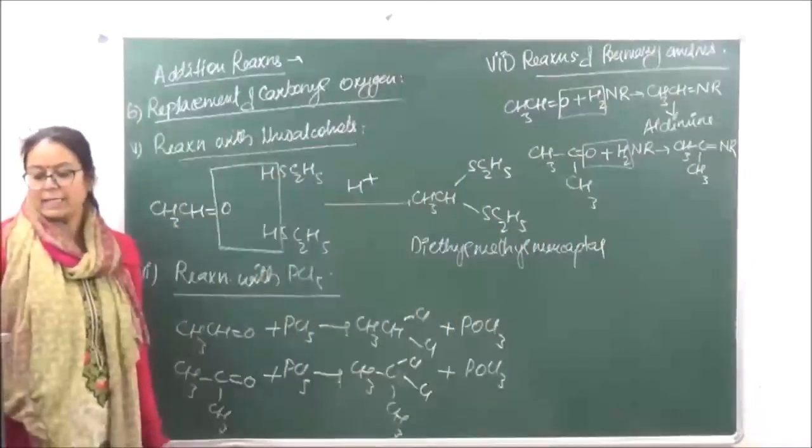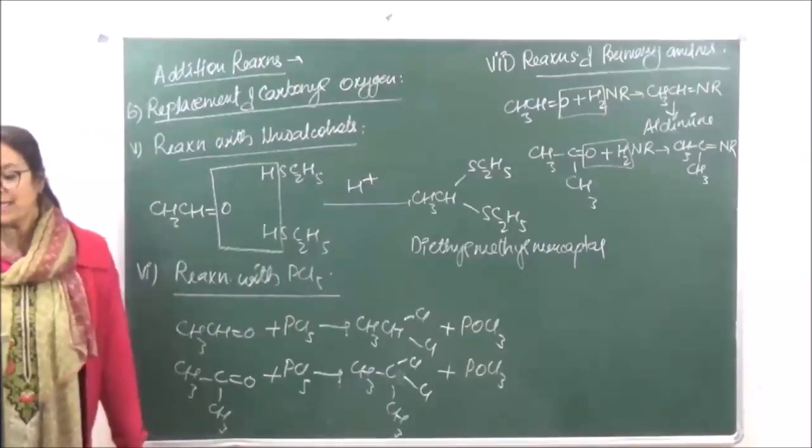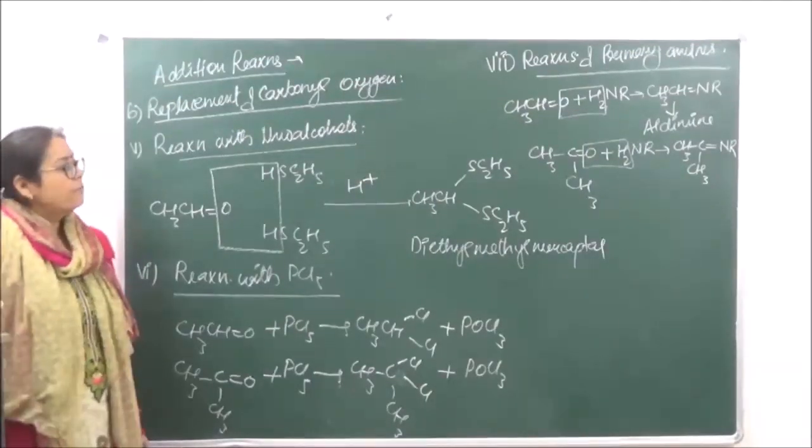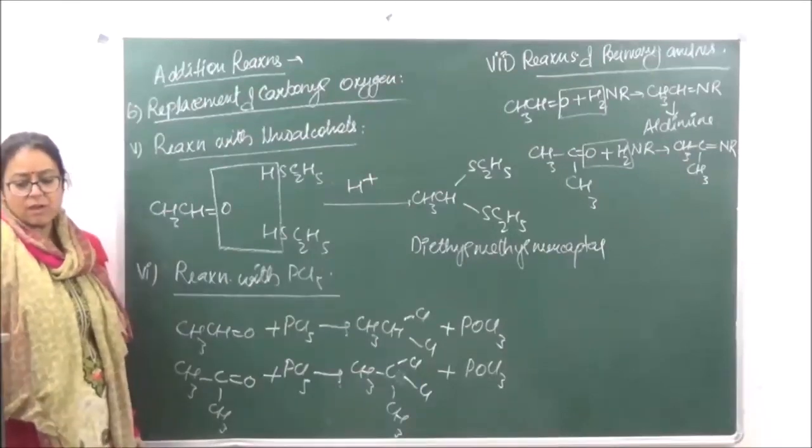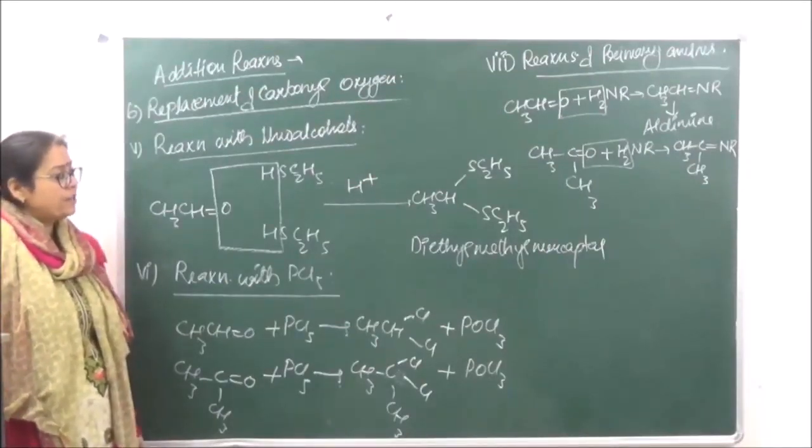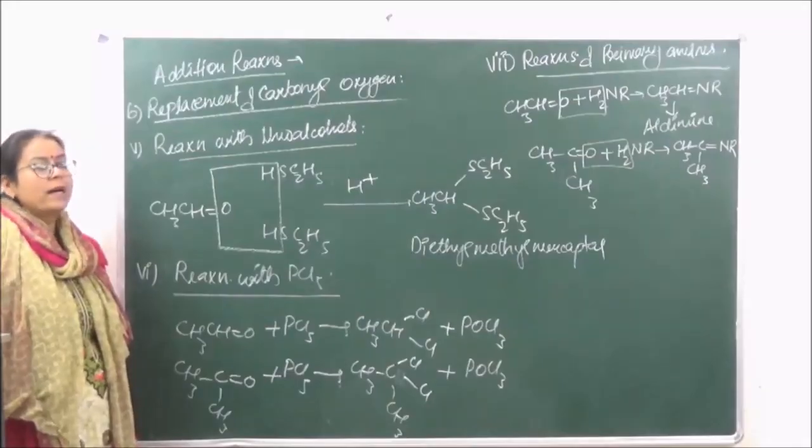So this is known as ketimine. So these are the reactions which we have done over here. We still have a few more aldehydic reactions which are left, which we will do in our next class.